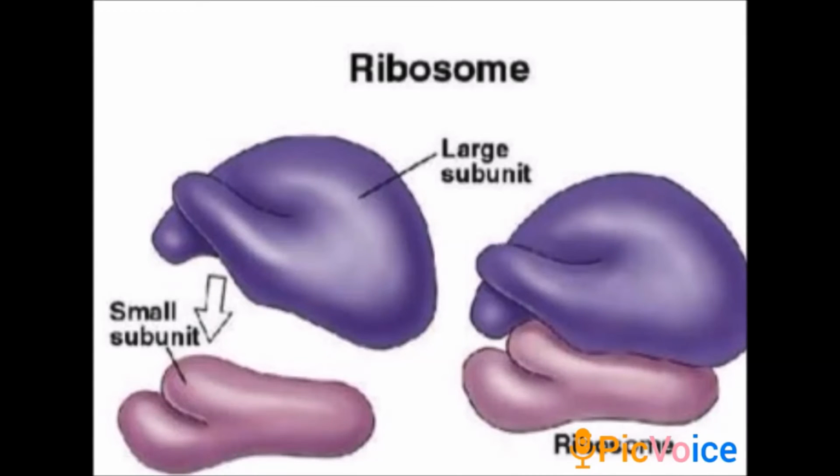This is the picture of ribosomes. You can see a hand-like structure. I already told you that there are two types of subunits: the large subunit and the small subunit. The large subunit is 50S and the small is 30S. When they are together, as you can see in the second picture, they are 70S. This denotes the size of the ribosome, and as I already told you, ribosomes are for protein synthesis.